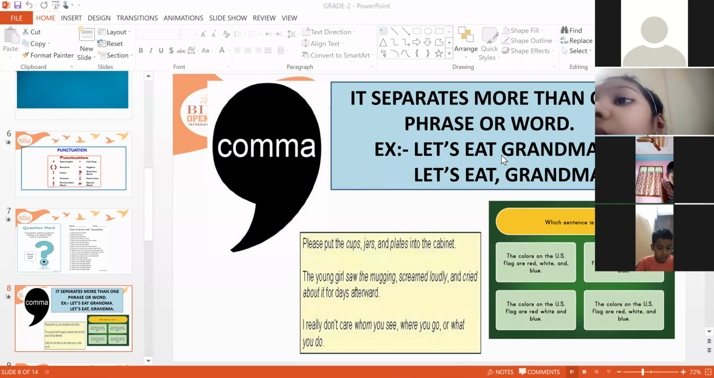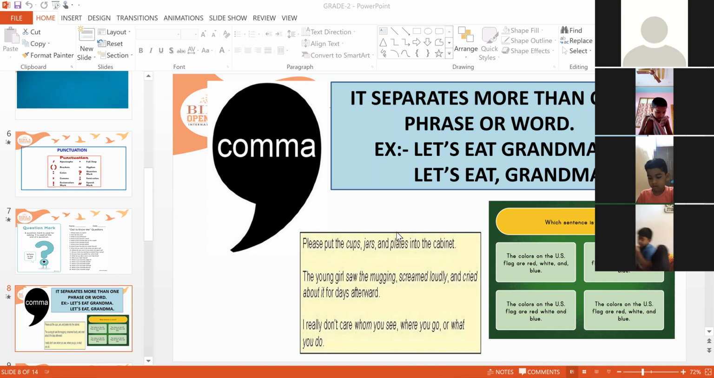Without a comma, what is the meaning of the sentence "Let's eat grandma"? It is giving a meaning that we are going to eat our grandma. And the second sentence has a comma. So what is the meaning of that sentence? We are asking grandma to eat something. So do you find any change, children? Lots of difference is there between these two sentences. Only a single comma is changing the meaning of a sentence.